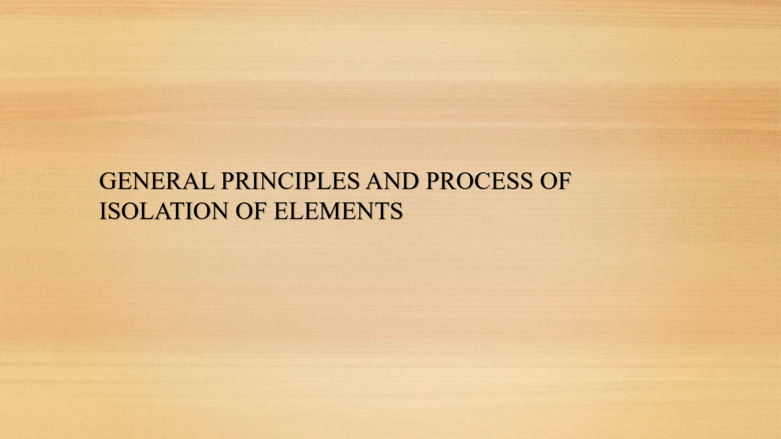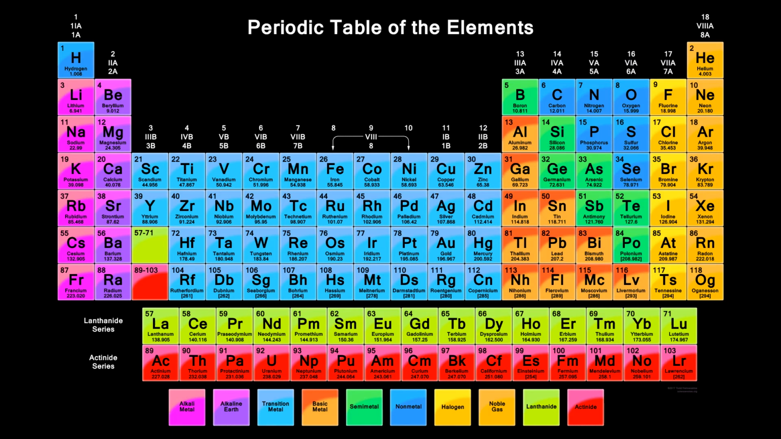Hello students, now let us discuss a new chapter of chemistry, that is general principles and processes of isolation of elements. In this chapter we will be discussing how metals are extracted from the ores. You might have studied the periodic table in the previous classes. So till date we have got 118 elements. Out of 118 elements, 80% are metallic in nature, and the remaining are non-metals and some of them are metalloids.